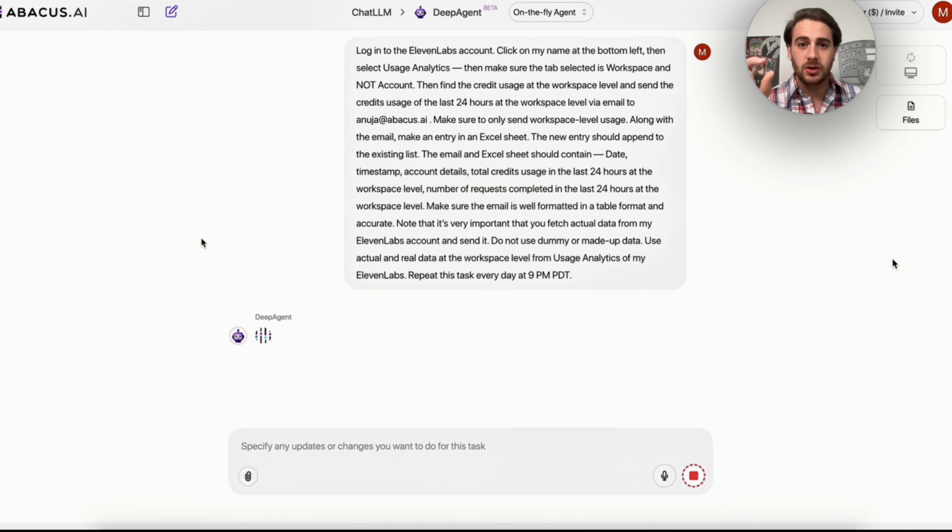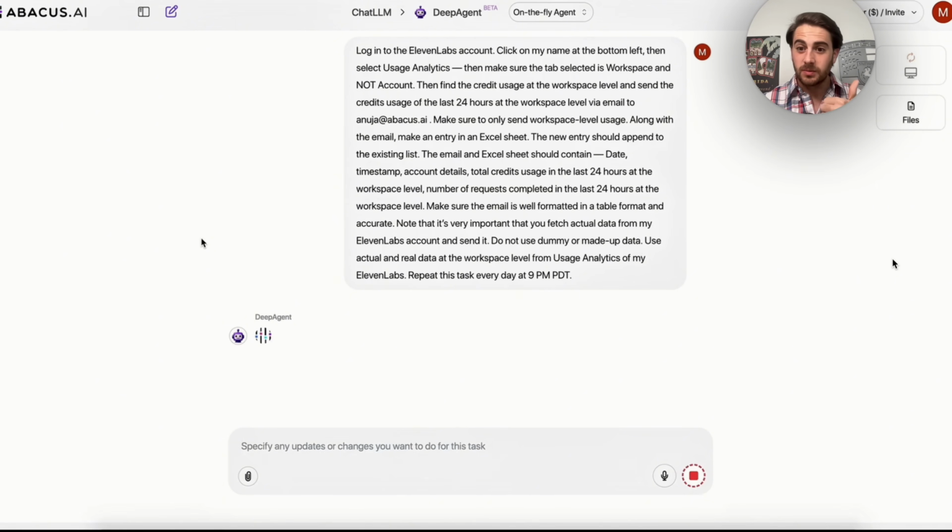So we could see that this is actually going to go through then, and then it is going to find the credit usage at the workspace level, and it is going to send that for the last 24 hours via email to a specific email. And then what it's going to do is put all of that in an Excel sheet, and we could see at the bottom here that we have this go through and do this every single day at 9 p.m. Pacific. So essentially what this is doing is pulling a report for us from 11 Labs and then sending it to the parties that it needs to be sent to and creating an Excel spreadsheet for it. And again, I don't want you to just think about this for 11 Labs.